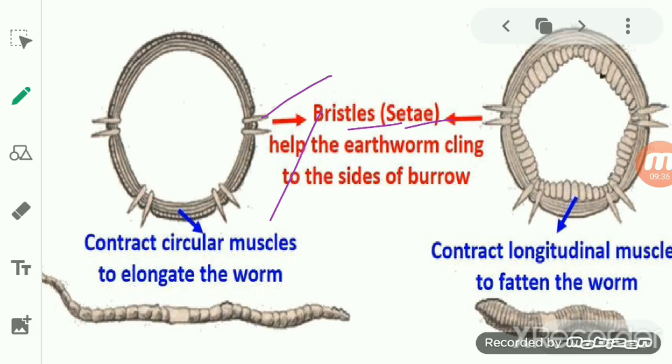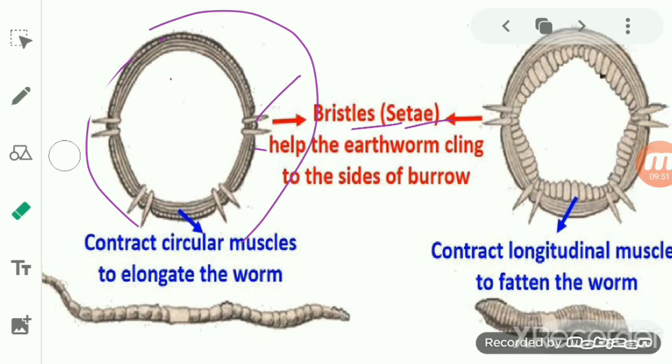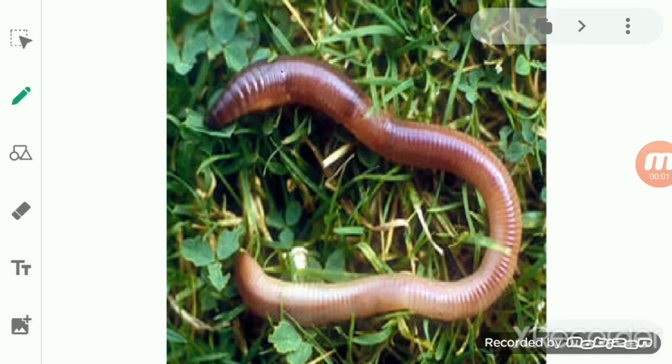Okay, so these are the bristles, which are also known as setae. Okay students, you can see here this is the hair-like strand, and this is a portion of a circular muscle. Now we will talk about the movement of the earthworm.